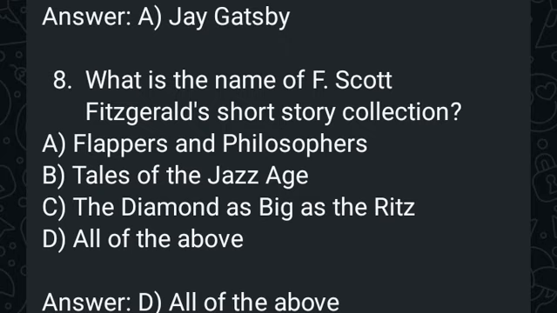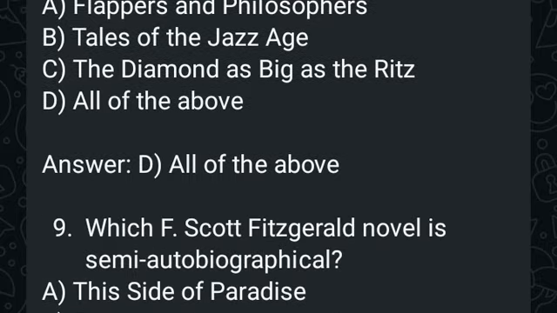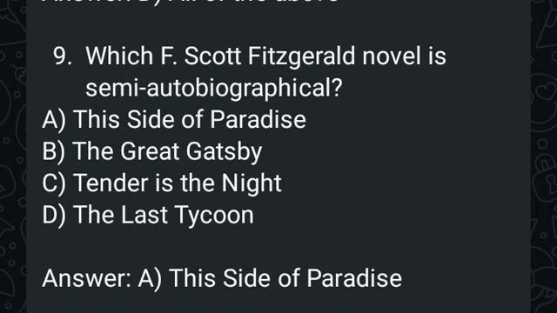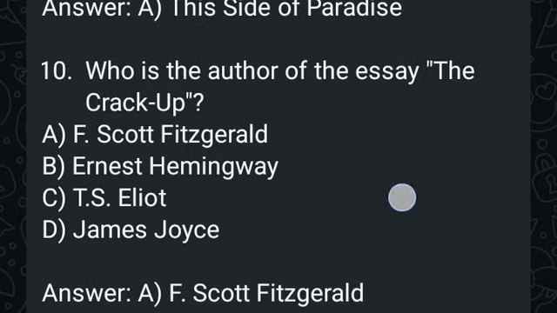Tales of the Jazz Age, another collection of short stories, and its themes include love, identity, and the American dream. Stories include The Jazz Age, The Four Fishes, and The Baby Party. Which F. Scott Fitzgerald novel is semi-autobiographical? It is This Side of Paradise. We discussed how Emory Blaine was the main character of This Side of Paradise.